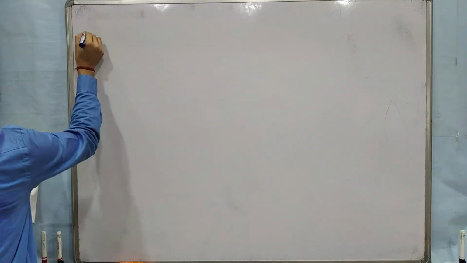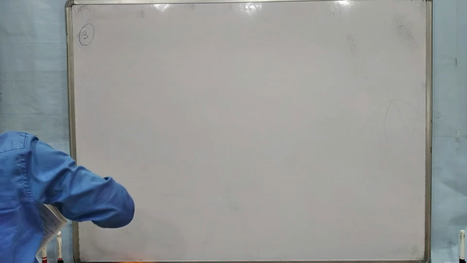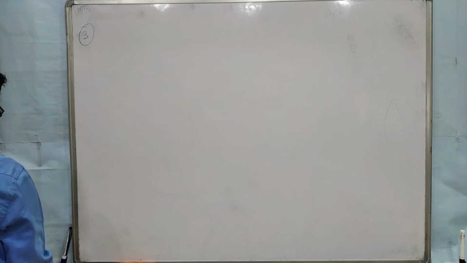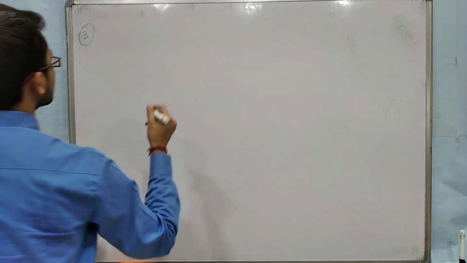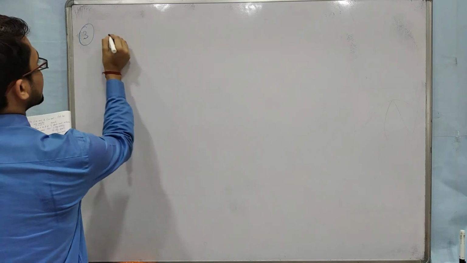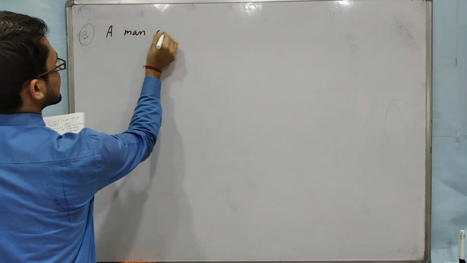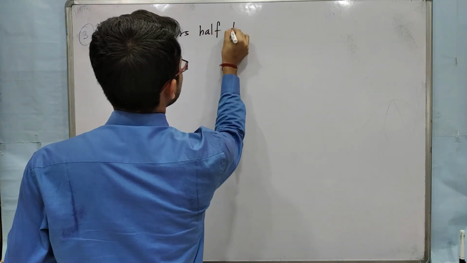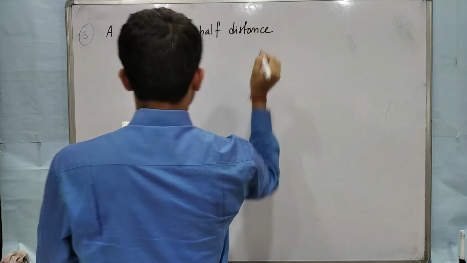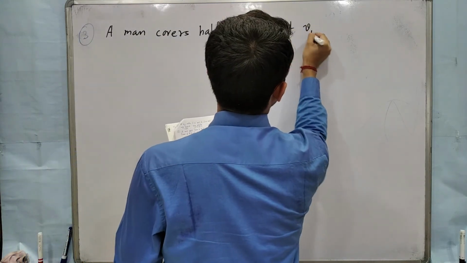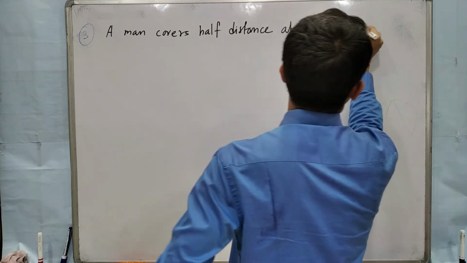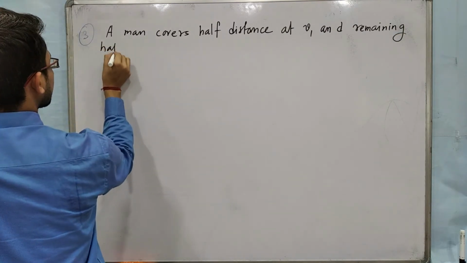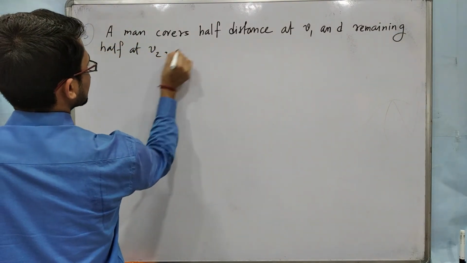Question number 3. A man covers half distance at V1 and remaining half at V2.